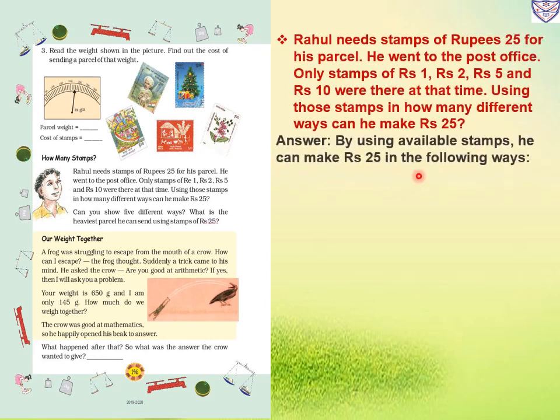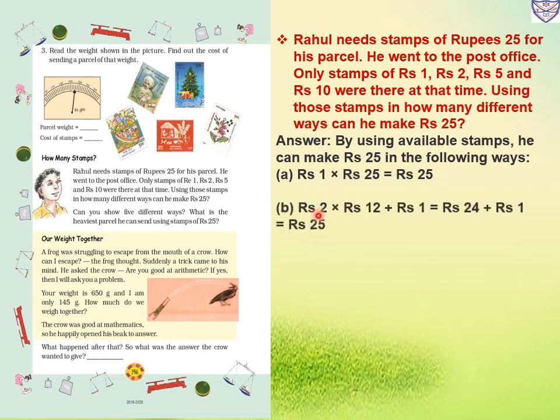So by using the available stamps, he can make rupees 25 in the following ways. First, he will purchase rupees 1 stamps, 25 of them. Means he will purchase 25 stamps of 1 rupee. So 25 ones are 25. So he will stick 25 stamps of 1 rupee. Then second option, he will purchase rupees 2 stamps, 12 of them. 12 twos are 24 and 1 is left, so he will purchase a 1 rupee stamp. So 24 plus 1 will become 25.